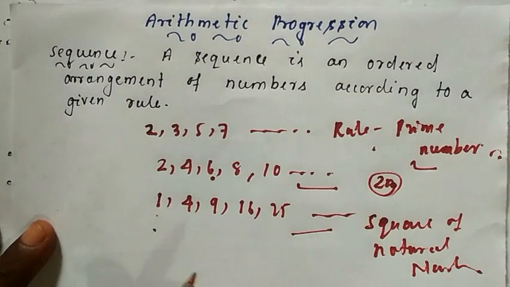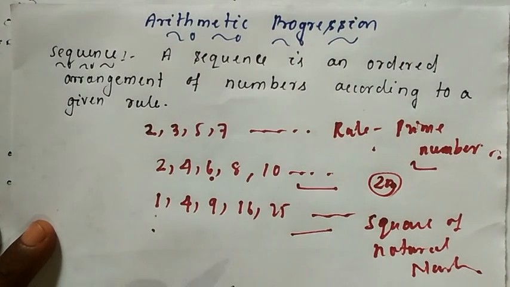Remember, a sequence is a set of numbers which are arranged according to any specific rule, and that rule may be logical or it may be mathematical. That does not mean that it only needs to be mathematical. It can also be logical. Such a set of numbers is called a sequence.